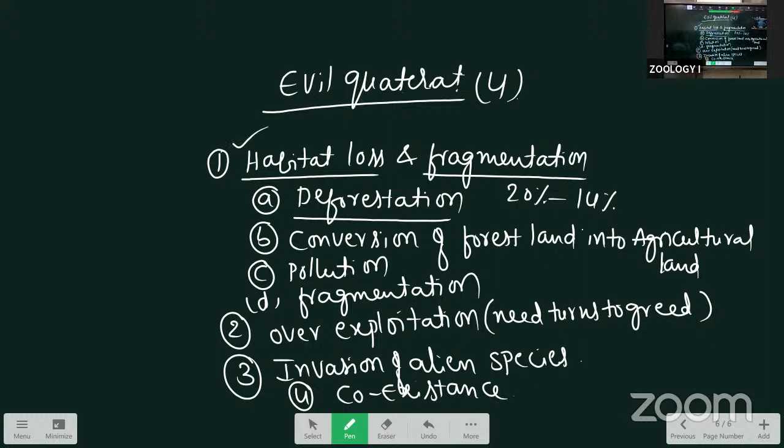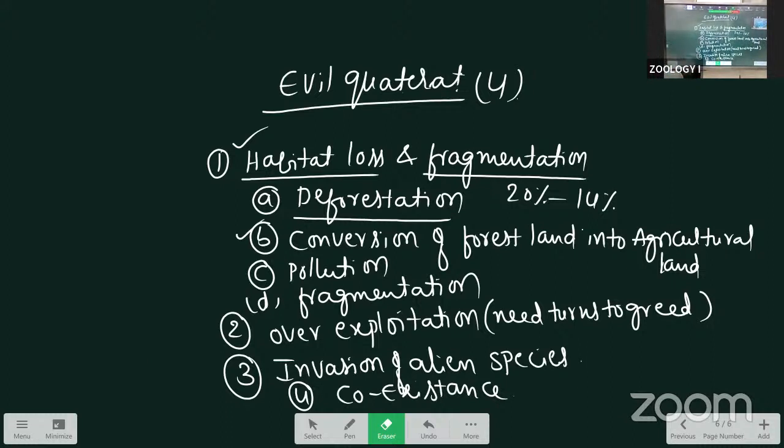Clear? Next is the conversion of forest land into agricultural land. Forest trees will be cut off and that land is used for agriculture. For example, soya beans are cultivated in forest land. They cut the forest and grow soya beans and grasslands. Clear? That is also one reason for the loss of habitat.